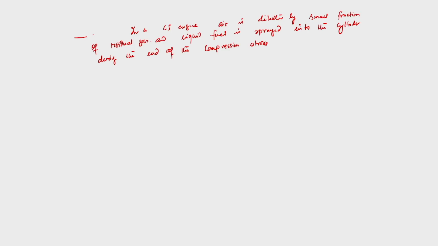So, this is the case, that is what we have discussed many a times. Now, the question is, the pressure and temperature of the air in the cylinder contents are both very high. So, we are utilizing that condition. The pressure and temperature of air in the cylinder at the time of fuel injection are very high.